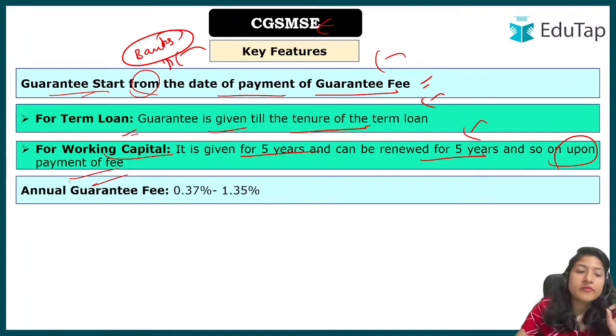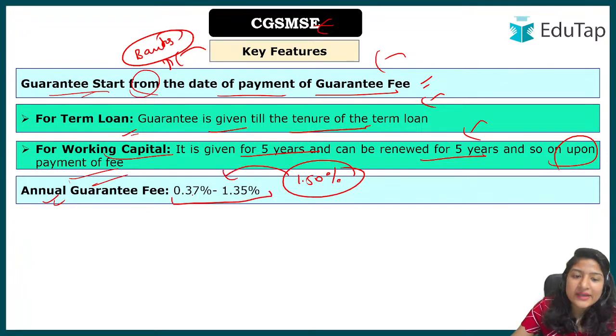Now we talked about the annual guarantee fee. Initially it was on average around 1.50%, but now it has been reduced, and the range is 0.37% to 1.35%, again depending on how much loan you have taken. I don't think you have to go down to individual data, but if you want to read about it, you can find it on the internet. But you should at least remember the range, because this was present in your PIB. When we read the news again, you will understand. So the annual guarantee fee ranges from 0.37% to 1.35%, which has been reduced from the initial fees that used to be taken by the government.